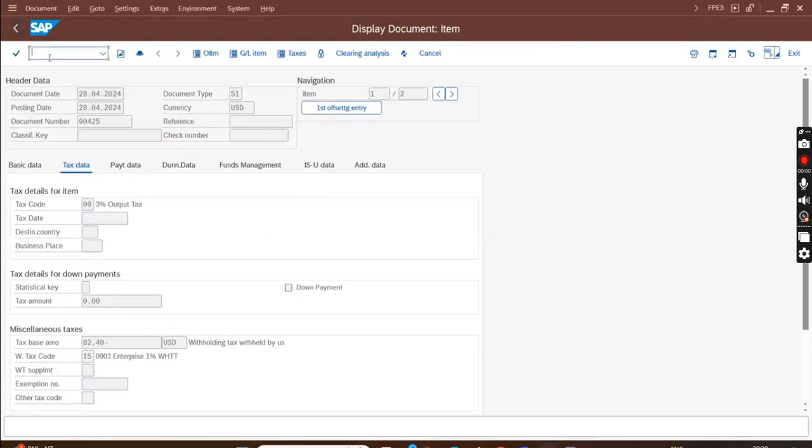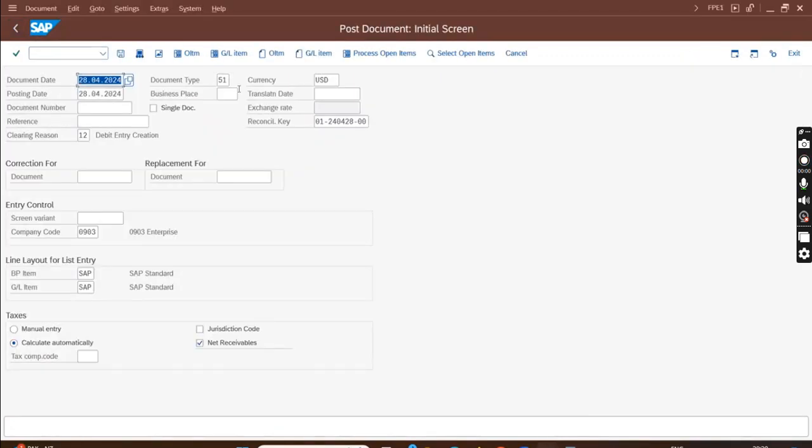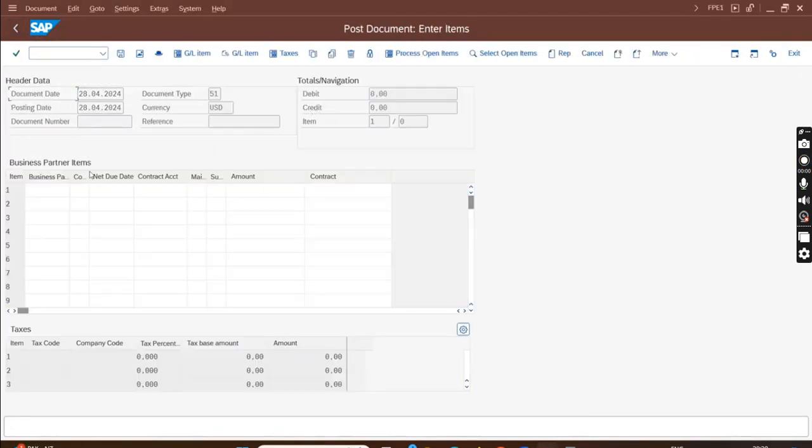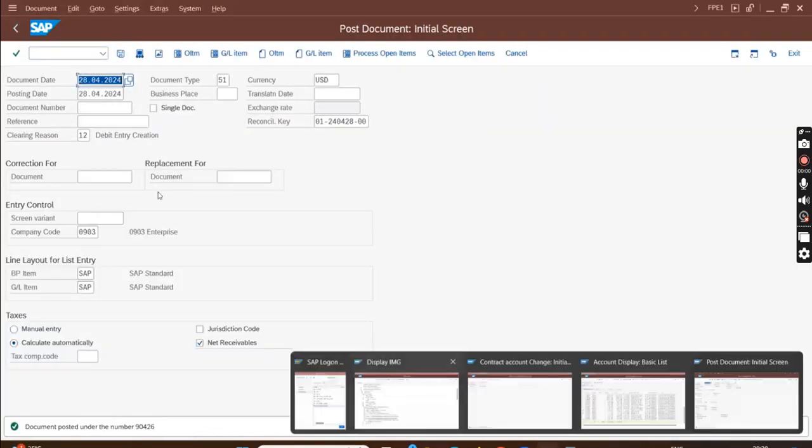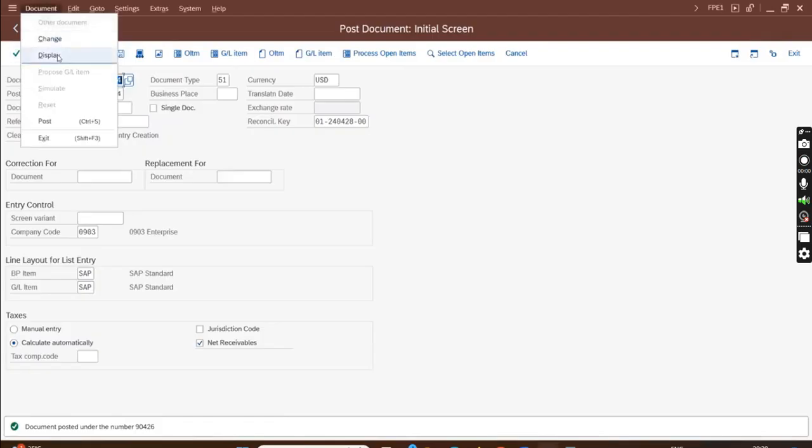So I'll go /n fpe1 today only. Why is this 16 BP coming every time? This has to be debit. Okay, I'll put 80 now. Save. And this 80 should not have any WHT display.